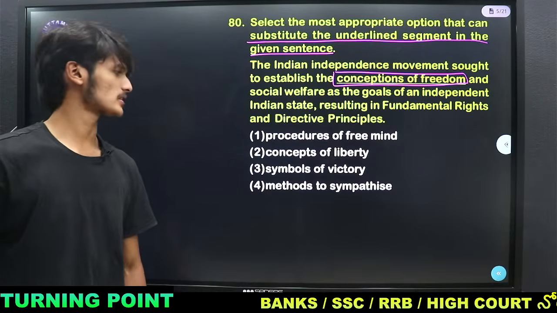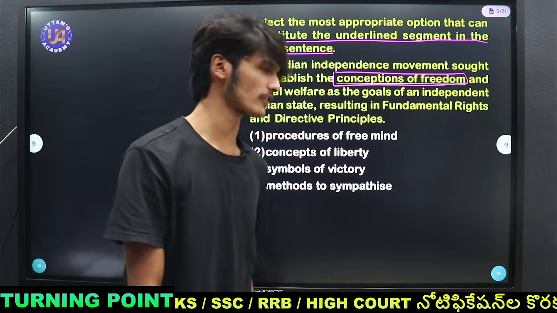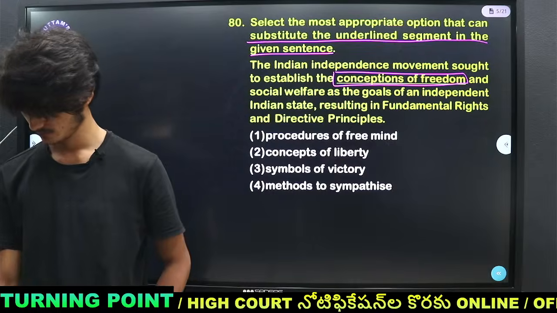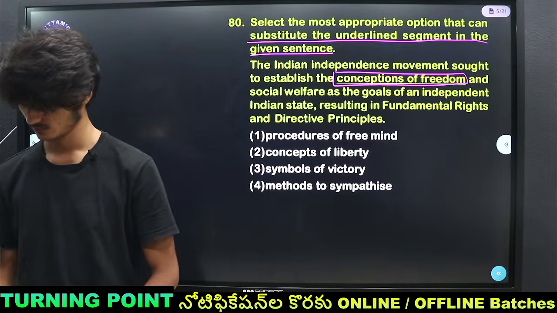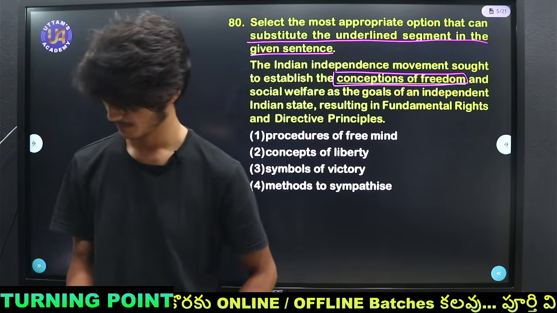Lakshmi Prasanna says option 2, concepts of liberty. More answers?